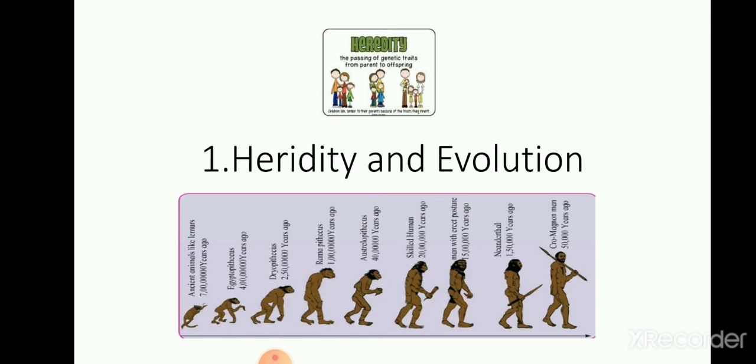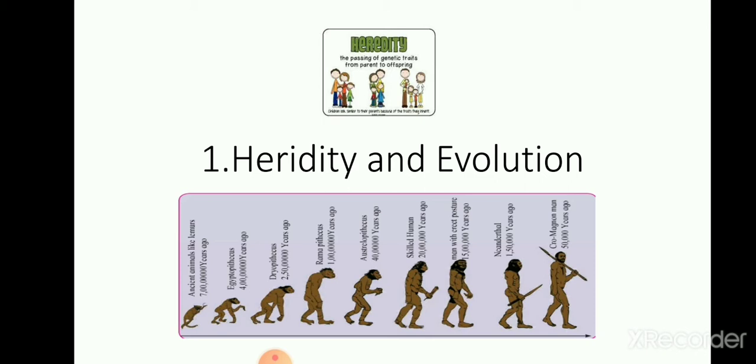It is the transfer of biological character from one generation to another via genes. In heredity, we can find two words, biological character and genes. What is biological character? Biological character means the physical and mental character of parents. A gene is a nucleotide sequence present in the DNA molecule.